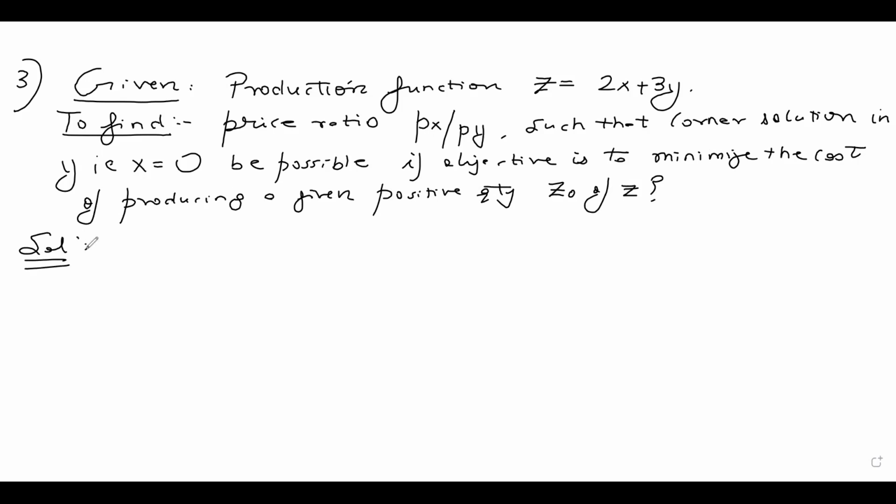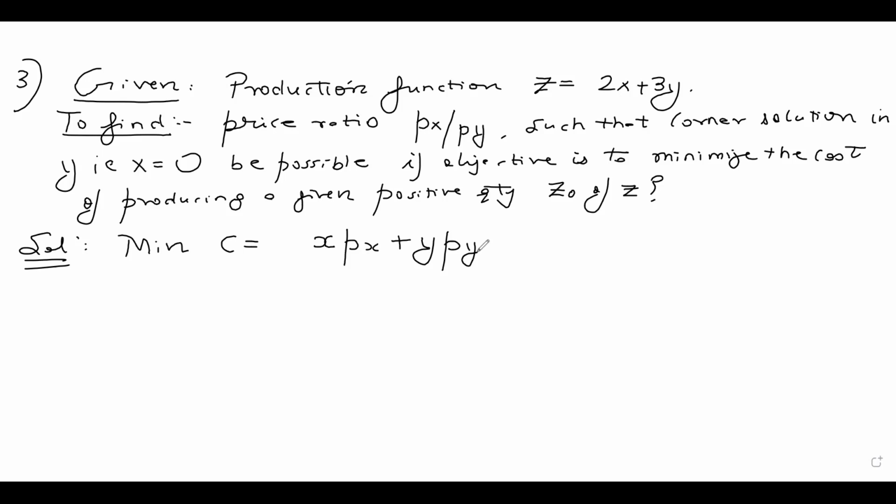So first of all, we can write what is our minimization problem. We need to minimize the cost. What is the cost, guys? Commodity X costs PX units. Commodity Y costs PY units. So what is my cost? My cost is nothing but XPX plus YPY.